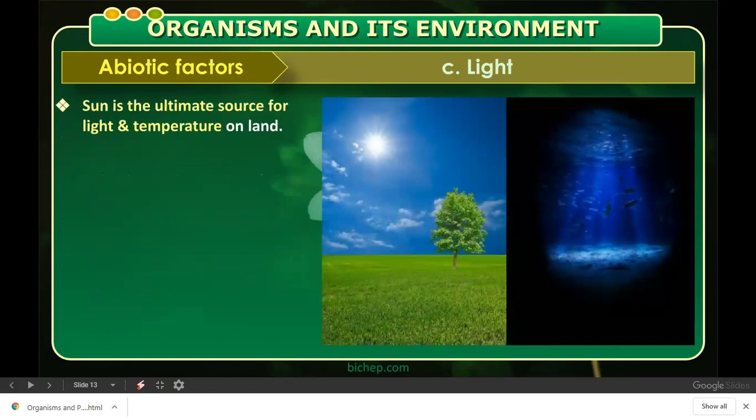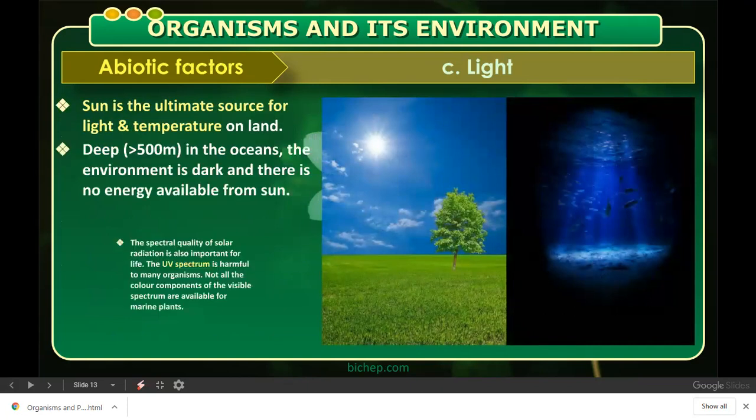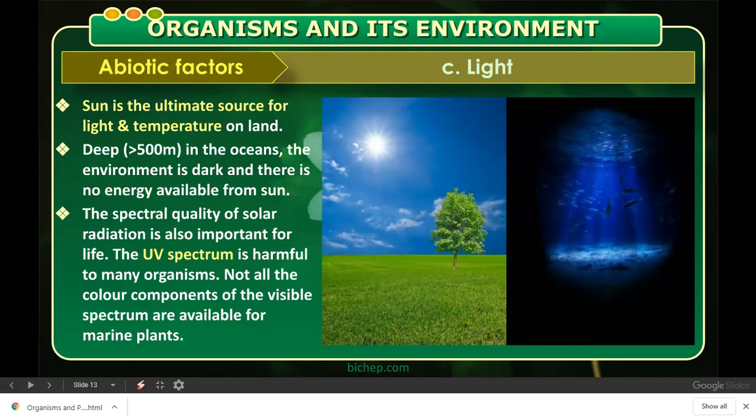How light plays a very important role in the life of different organisms. As we took earlier, the spectrum quality of solar radiation is very important for life. The UV spectrum is very harmful. You know that UV radiations, if they come on the earth directly, are very harmful to organisms, both plants as well as animals. Even the color components of the visible spectrum are available for marine plants. Here you can see in the diagram it's given.